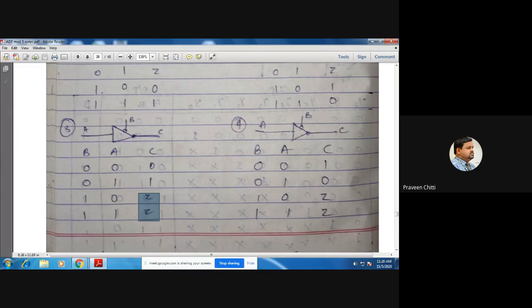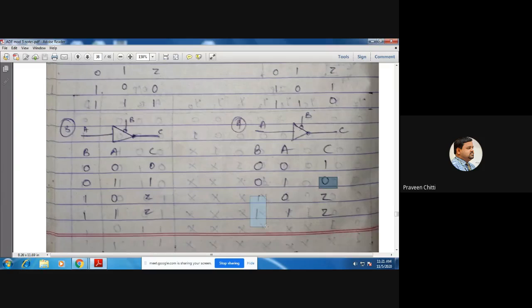Right? Similarly, what is this fourth one now? It is similar to this, but with one change. Here we have a bubble also. So it is active low enable, and the output is inverted. When B is 0, then it is active, and when A is 0, C is 1, and when A is 1 you are getting 0.